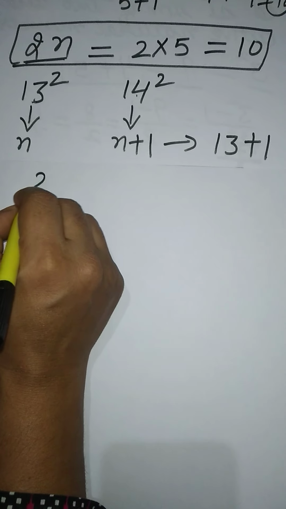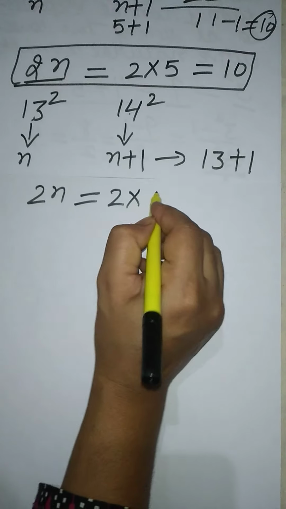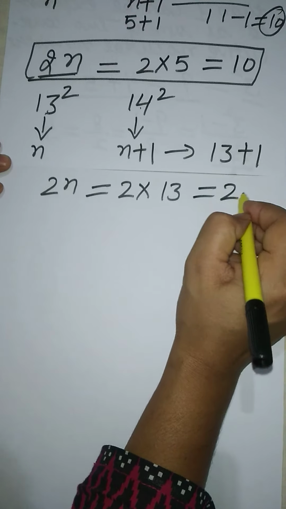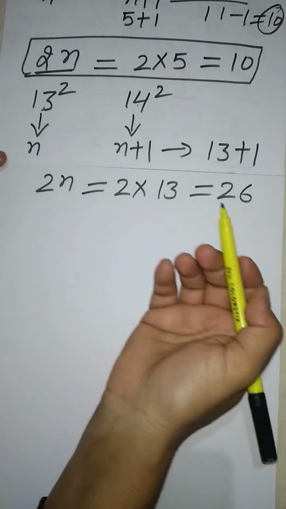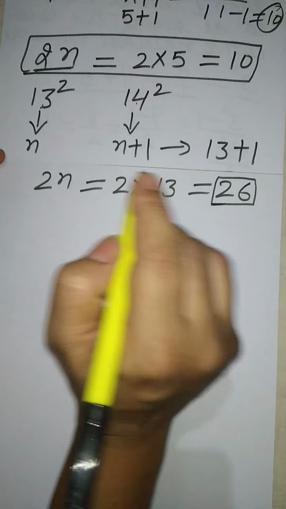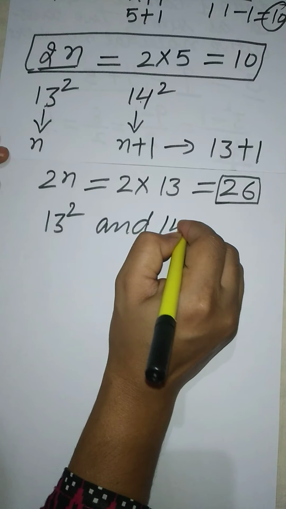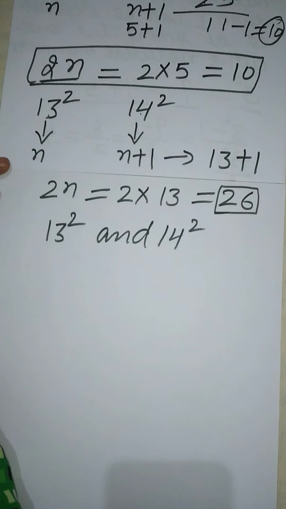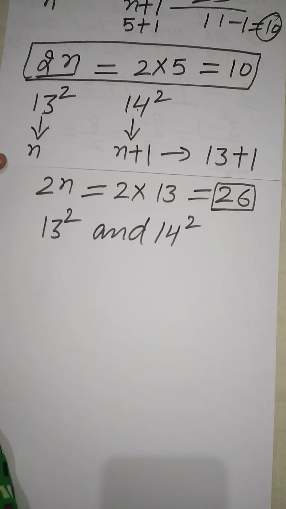It will be 2n. Here n is 13, so 2 multiplied by 13 is 26. It means there are 26 numbers between the square of 13 and the square of 14. In this way we can find the numbers lying between the squares of given consecutive numbers.